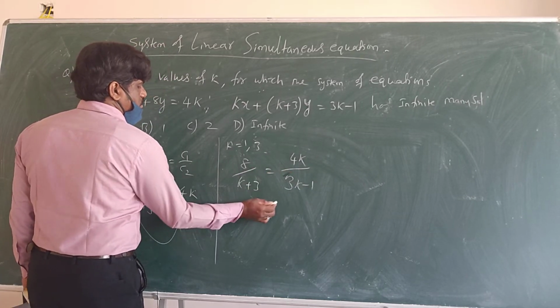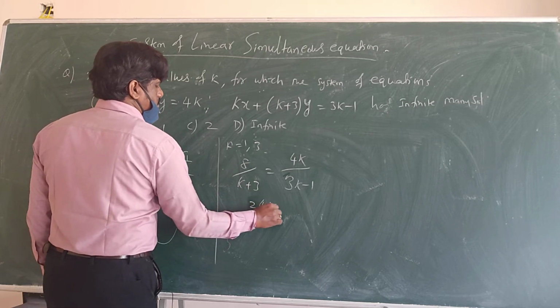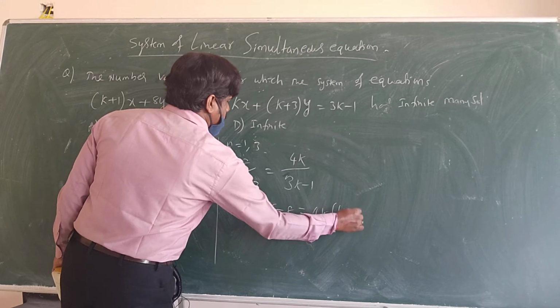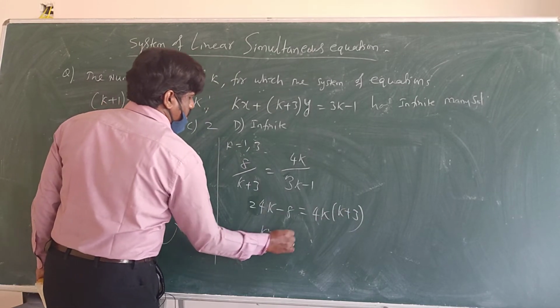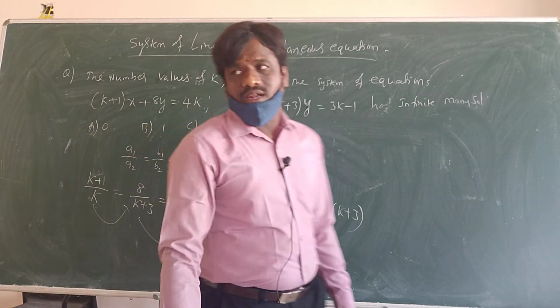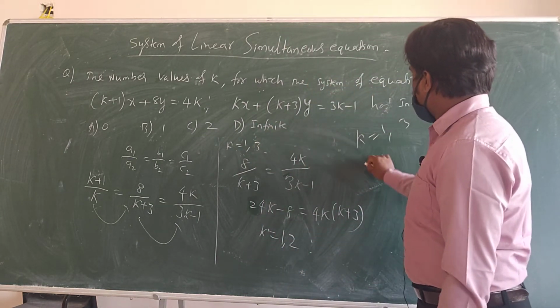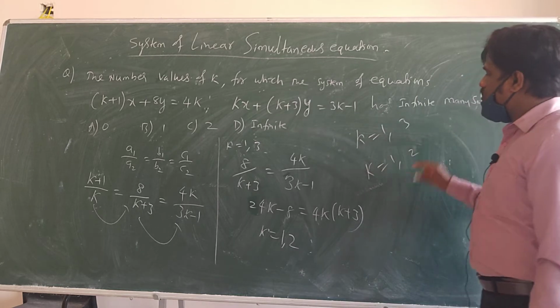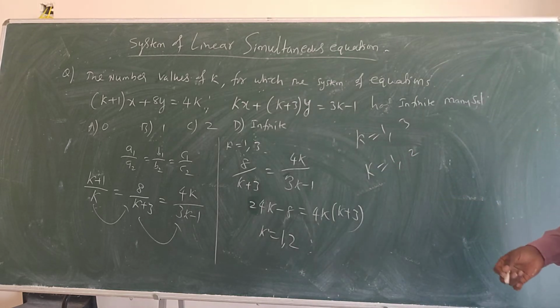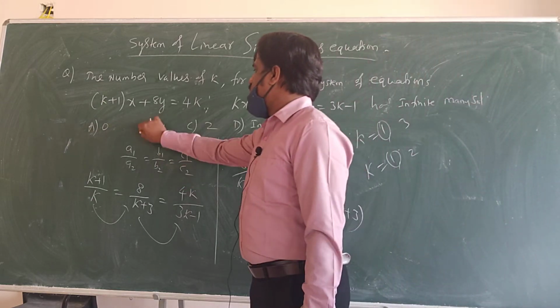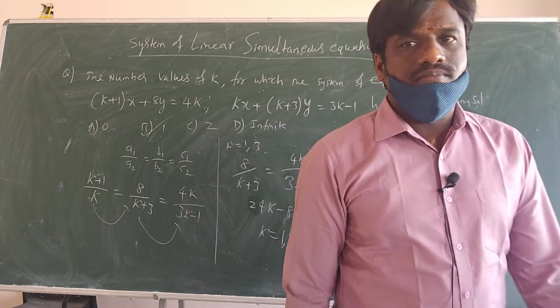8 times 3 is 24k, 24k minus 8 is equal to 4k into (k plus 3), and simplify, you get k is equal to 1, 2. Finally you got k is equal to 1, 3 here, and k is equal to 1, 2 here. Common in both is the answer. Common in both, how many? 1. So the number of solutions is 1. B is the answer.